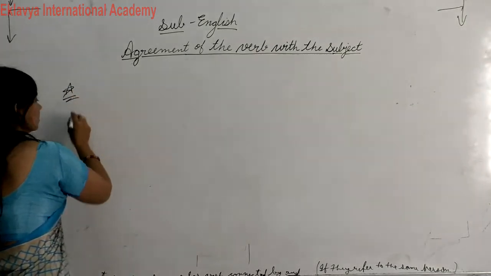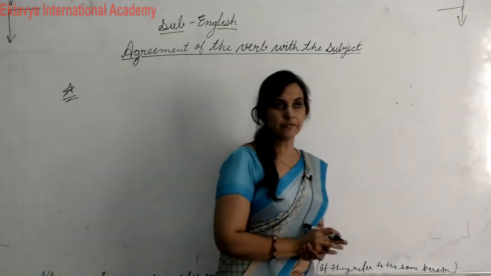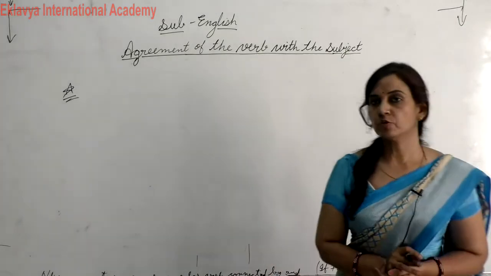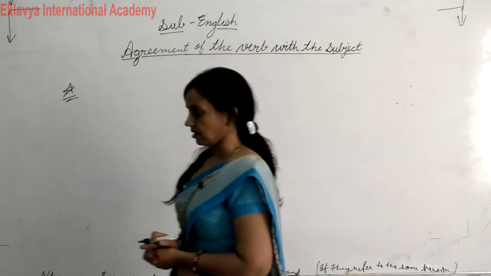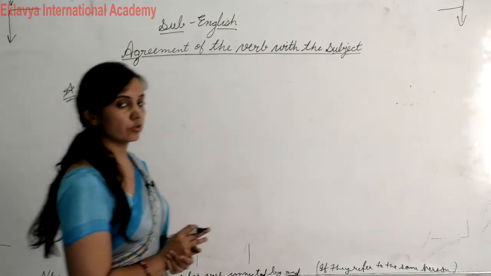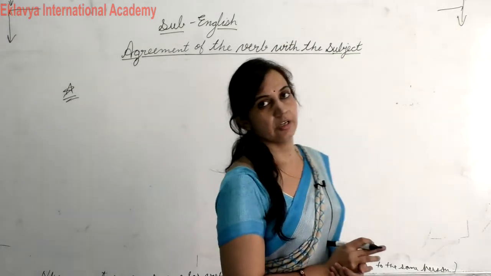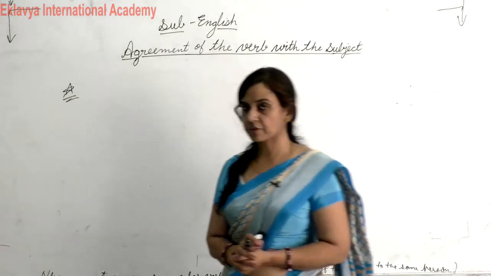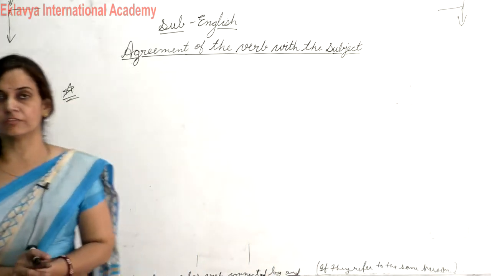One more rule also: if two nouns are preceded by each and every, they always take a singular verb.